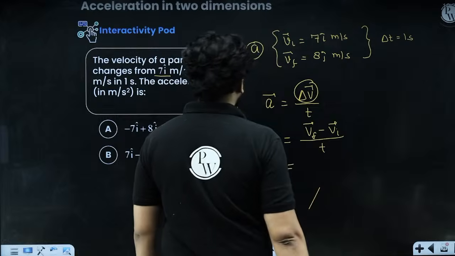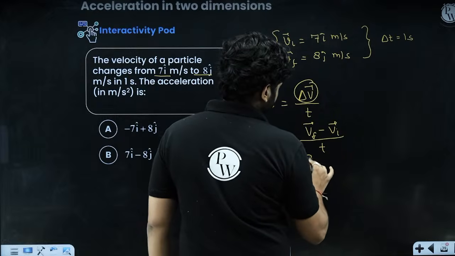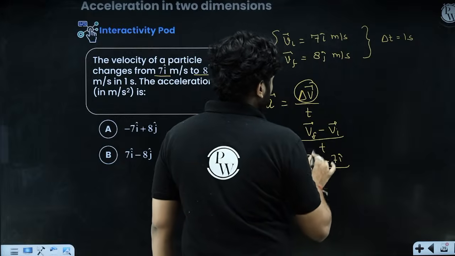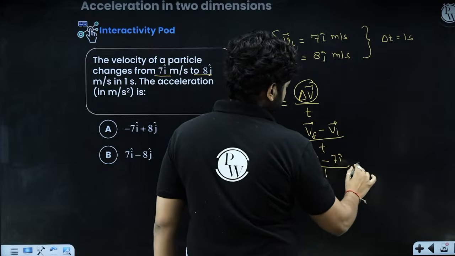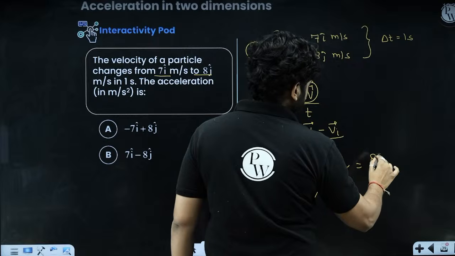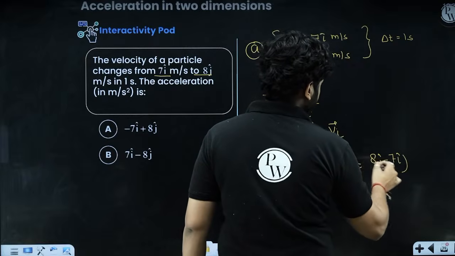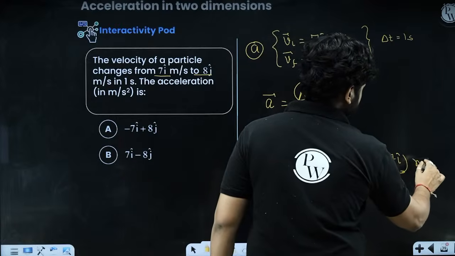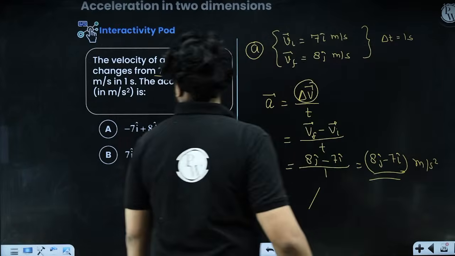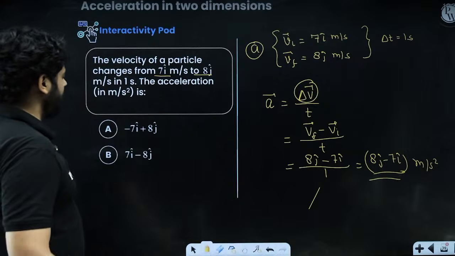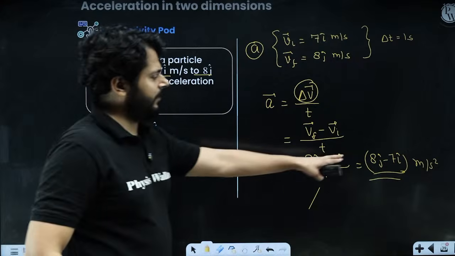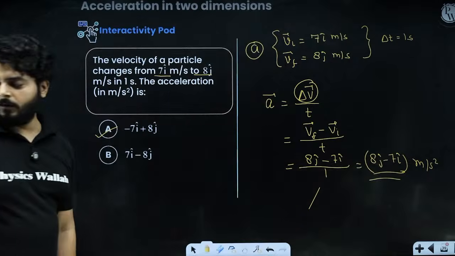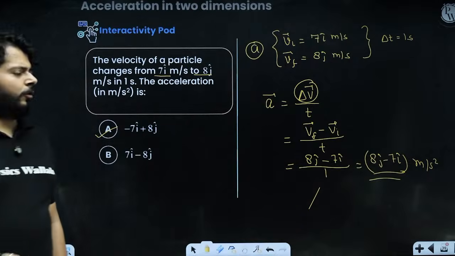Final velocity is 8j cap, initial velocity is 7i cap, and time is 1 second. So we have 8j minus 7i, that is going to be in meters per second square, right? Just rewrite it: minus 7i plus 8j. This is going to be your option, this is going to be your answer.